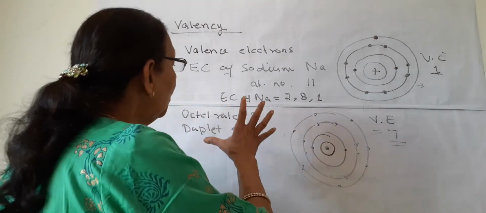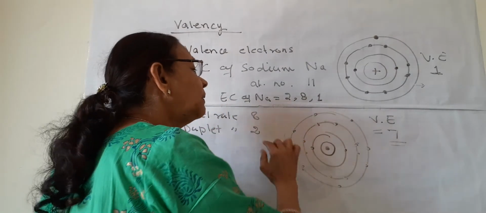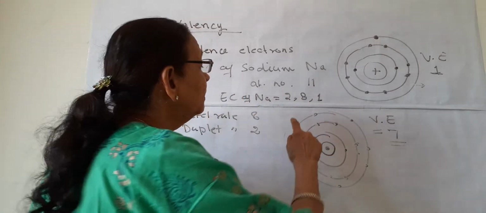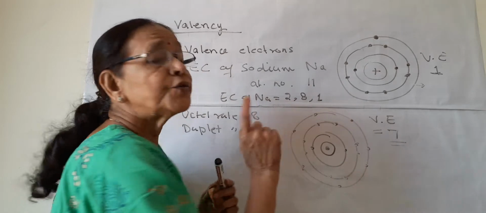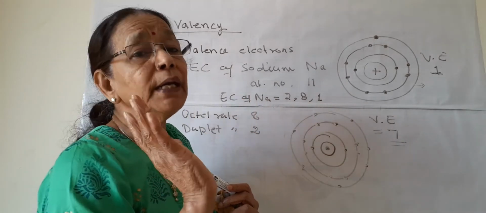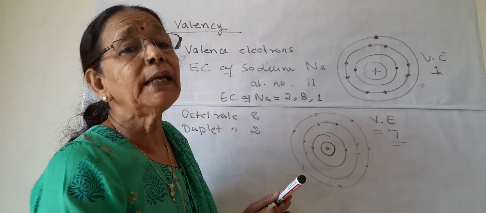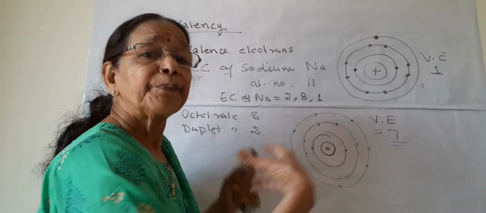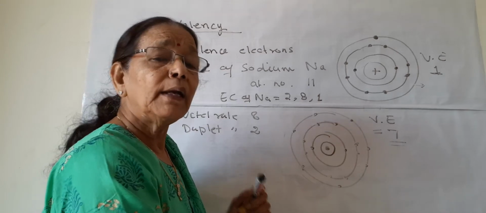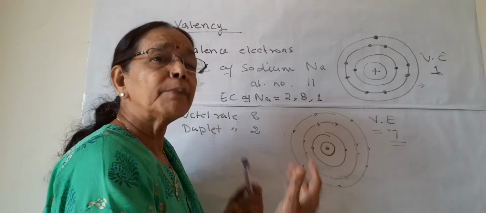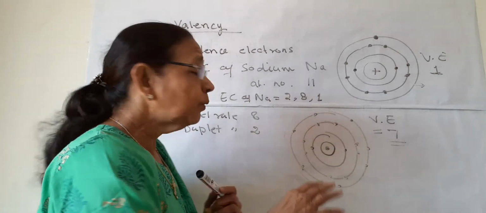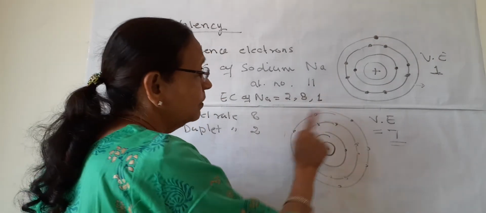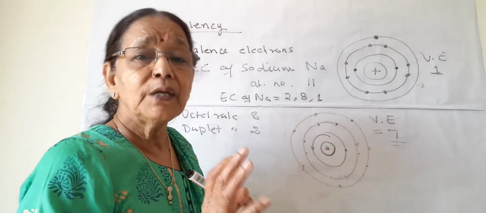All elements want to be stable, and for stability they want 8 electrons in their valence shell. If there are 8 electrons, they need not react with other elements or the atoms of their own. So they want stability and want 8 electrons in the outermost shell.